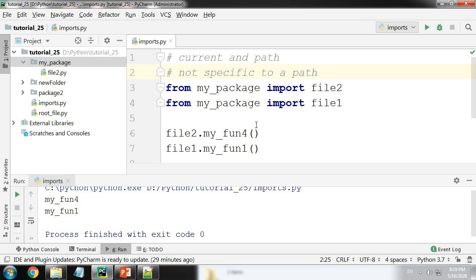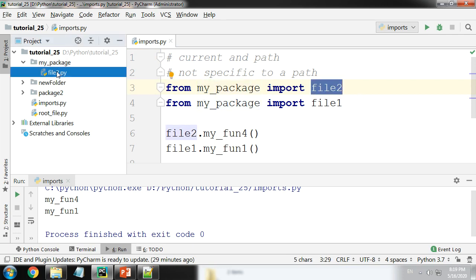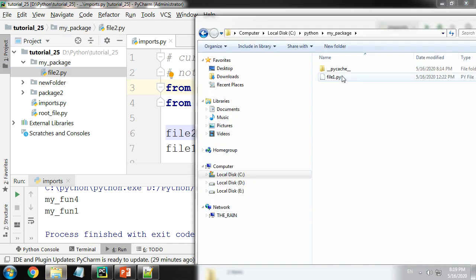So what Python does is, when you do from my package, as long as it does not have any init file, as long as it is there either in your current directory or in your path, it is going to combine all of it together. So when you say my package, it is not exactly a path, but it is a combination of paths. And then from this combination of paths, I can import all files, whether they are present here or whether they are present in my path.